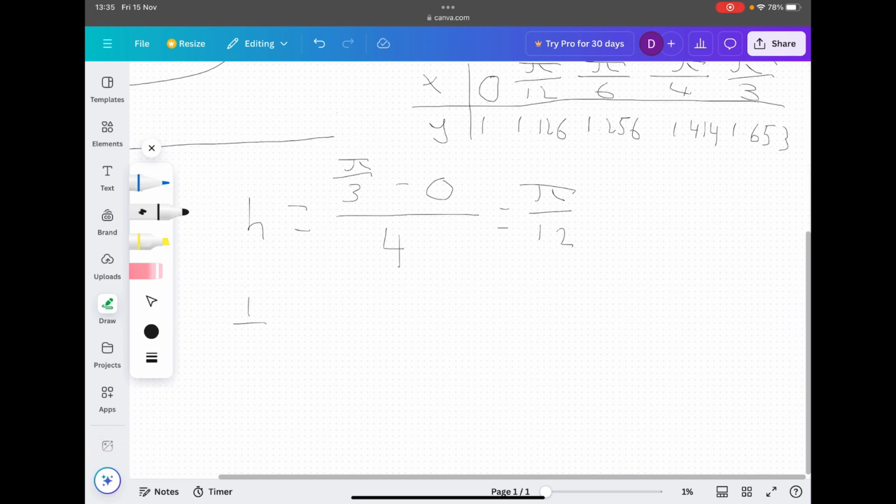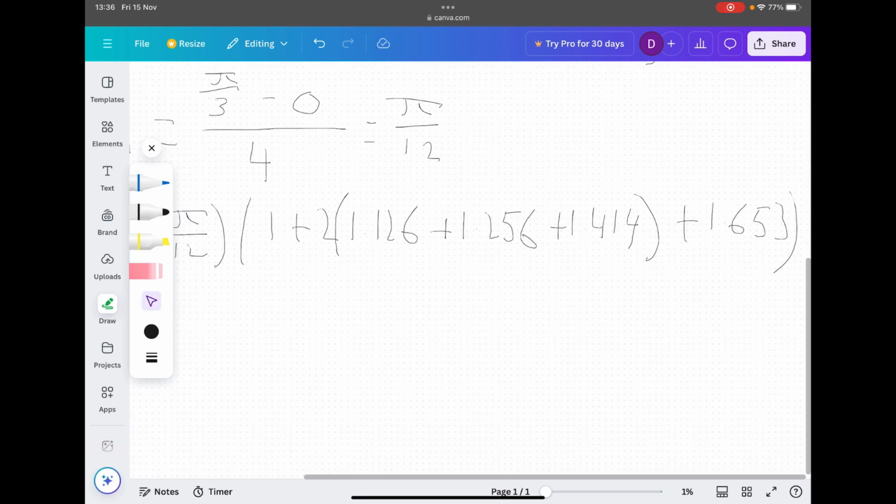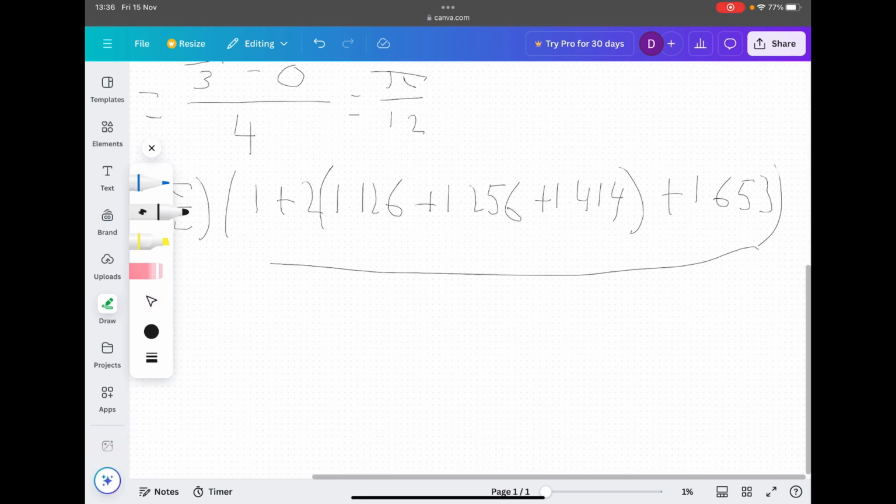So we do half times h, where h is pi over 12. And then, our first y value will be 1 plus 2, and then we've got 1.126 plus 1.256 plus 1.414. Close the bracket, plus 1.653.